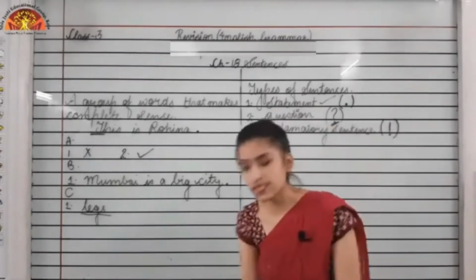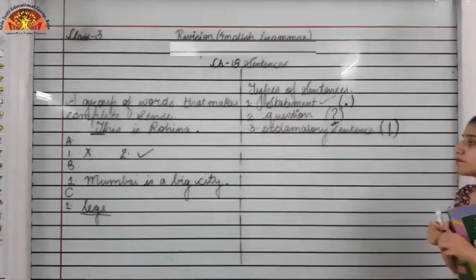Okay, now looking at the exercise for this, exercise number D.